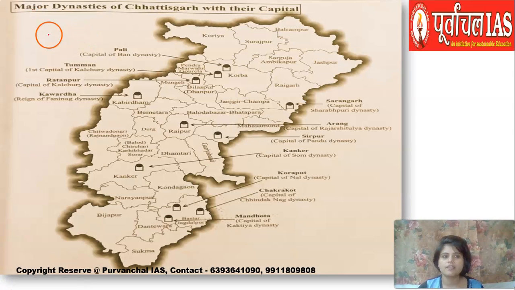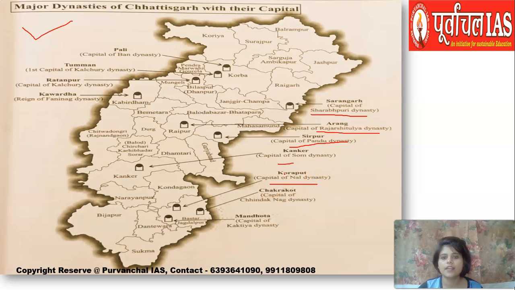For your reference, I have added this map also. This covers the major dynasties of Chhattisgarh with their capitals. If you want to take a look, Sarangarh was the capital of Sharapuriya dynasty, I've told you. Arang in Raipur was the capital of Rashtriya dynasty. Sirpur was the capital of Pandu dynasty of Sirpur. Som dynasty had their capital at Kanker.